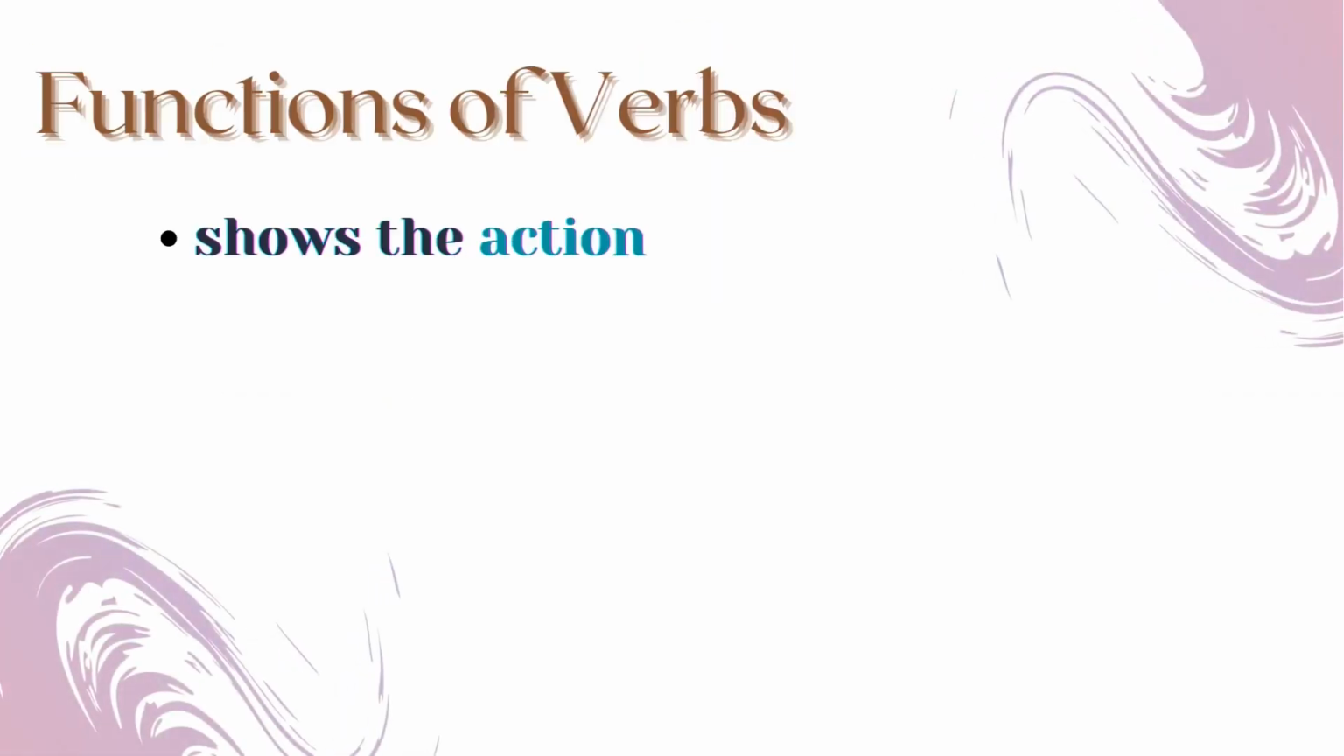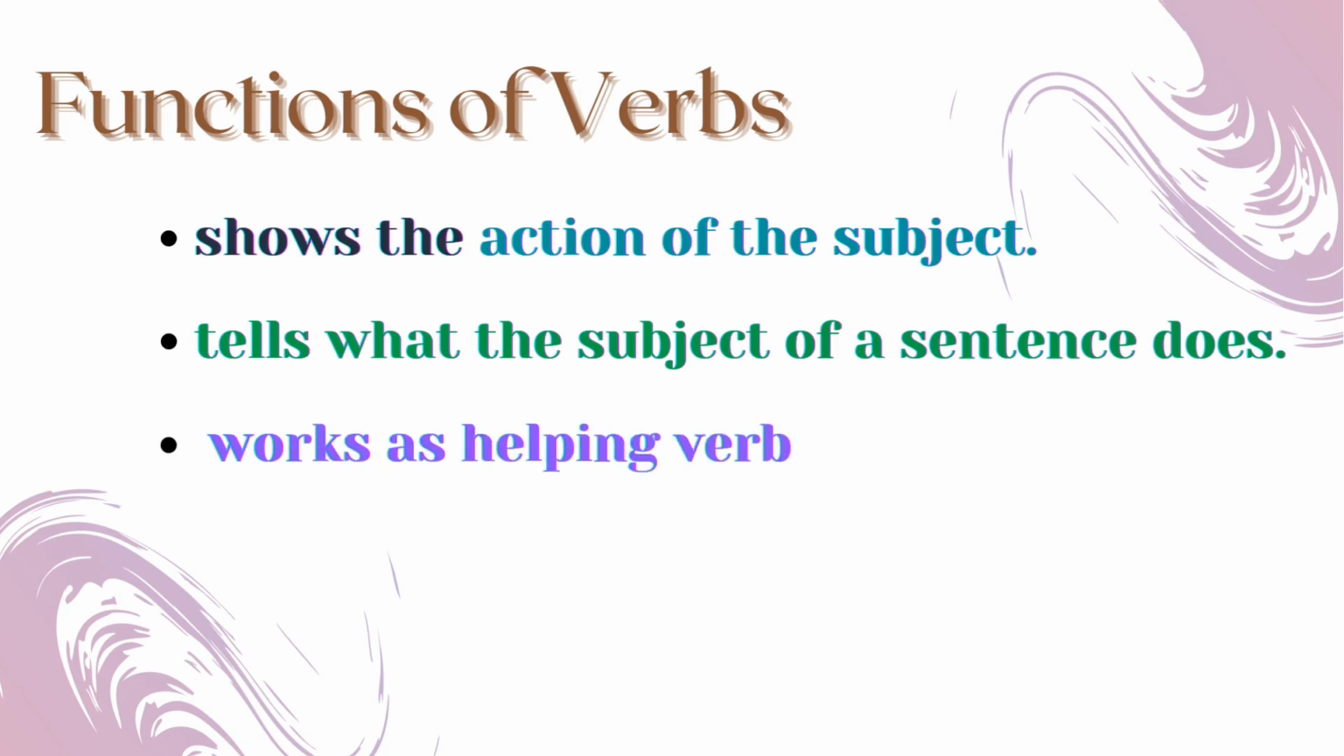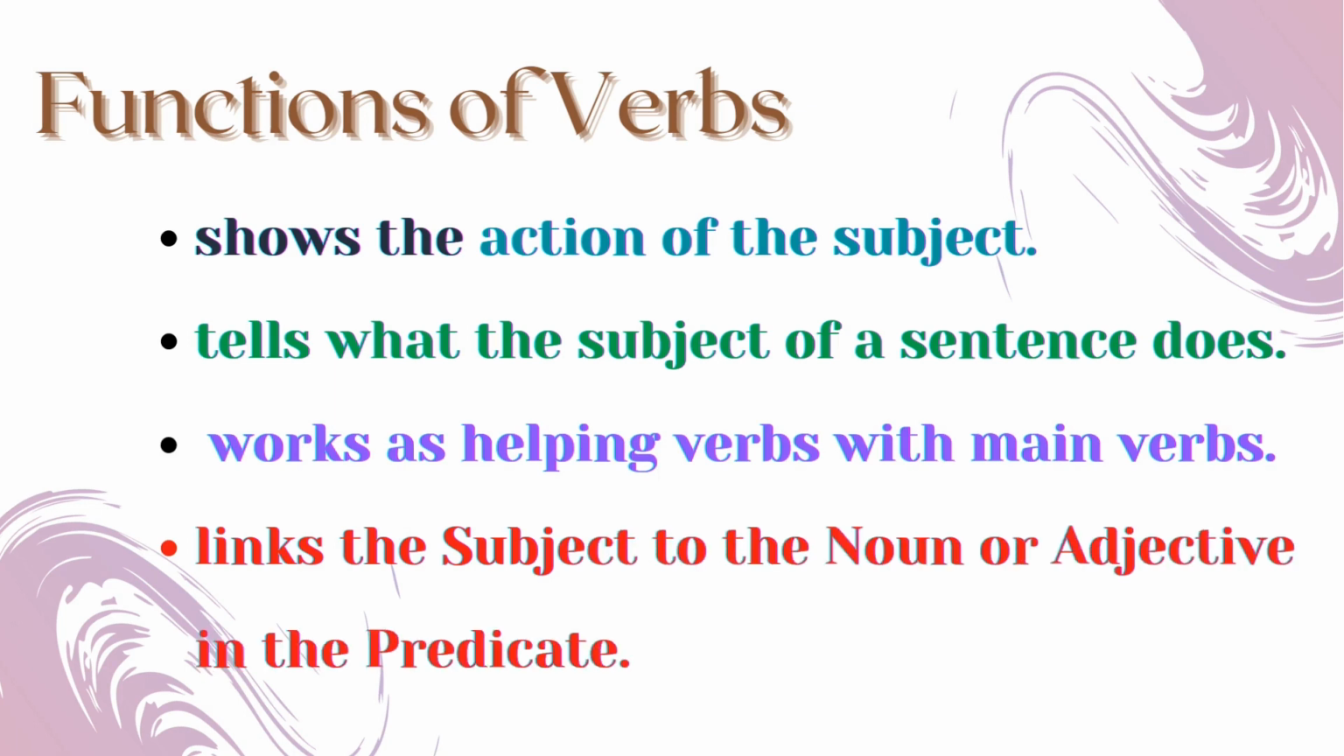Next comes the functions of verbs. A verb shows the action of the subject. It tells what the subject of a sentence does. You know what? A verb works as a helping verb with main verbs. As well, a verb links the subject to the noun or adjective in the predicate.